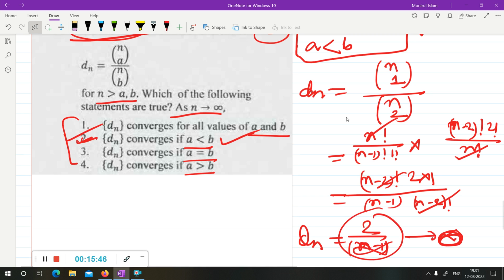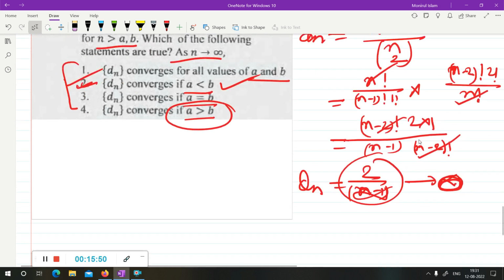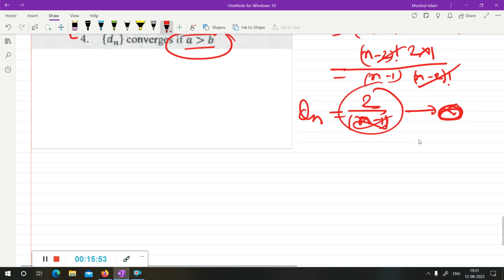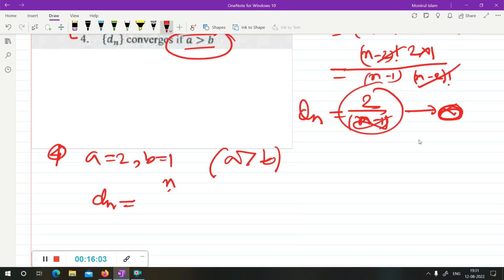Now if you do the reverse, a greater than b, for option 4 choose a equal to 2 and b equal to 1. Then a is greater than b and a is a natural number. Now calculate Dn. Dn equals nC2 over nC1.